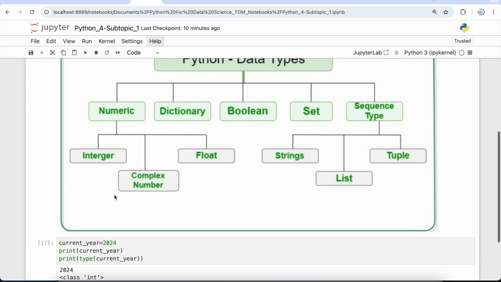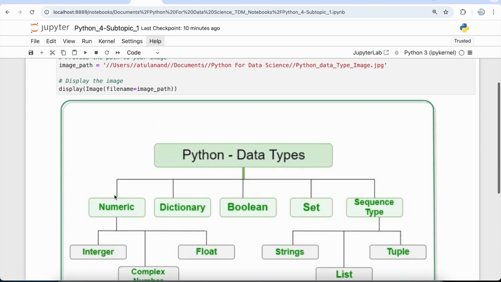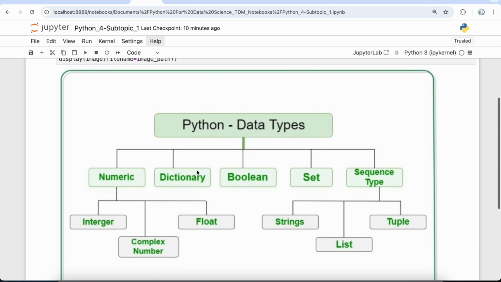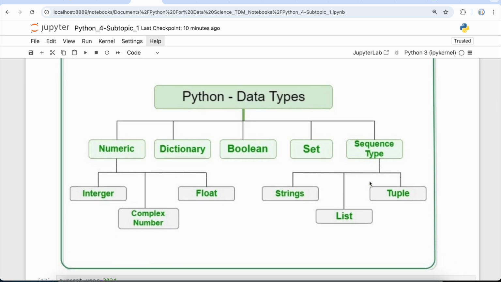So if we see what are the different data types that Python has, we have different data types such as numeric. With numeric we have three different data types: integer, complex number, float. Then we have dictionary, which is a mapping data type. Then we have Boolean data type, which always has two values, either true or false. Then we have set, and we have a sequence type. Within this sequence type, we have three different data types. We have string, list, and tuple.